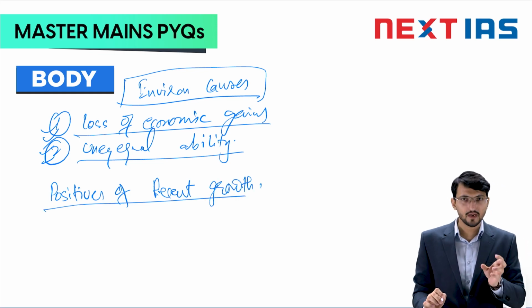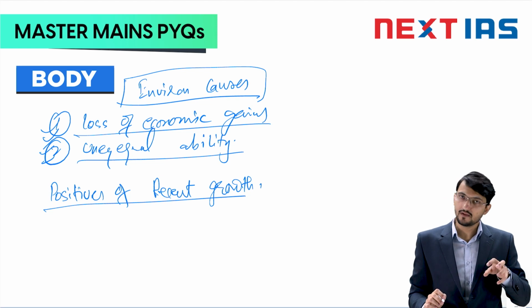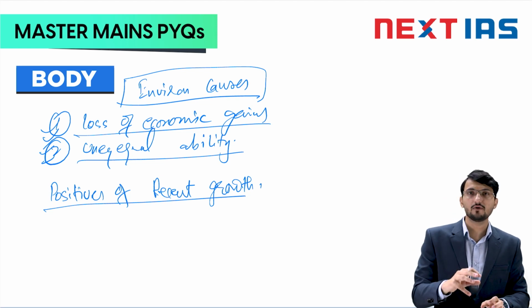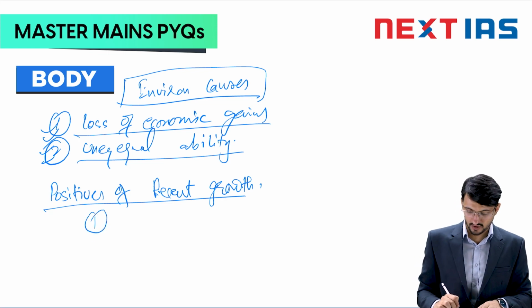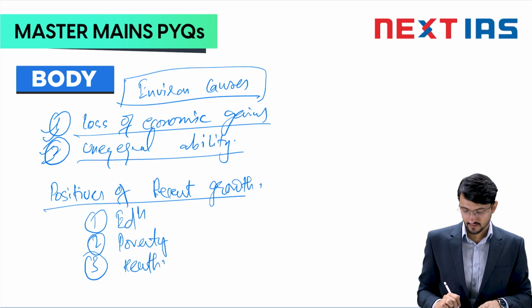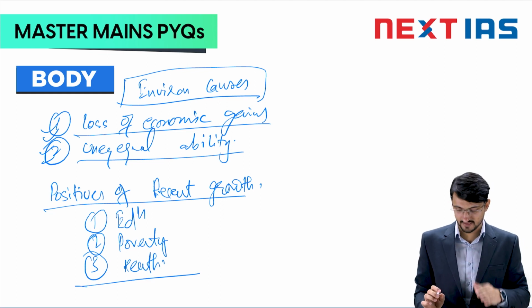To a certain length, human development and economic development have walked together. That way you write 3 points. Let's say the education point, the poverty point, and then the health point. These 3 points you write the way I have discussed.